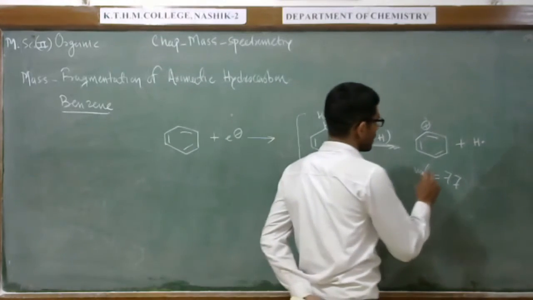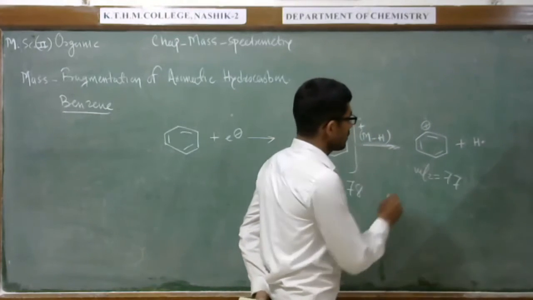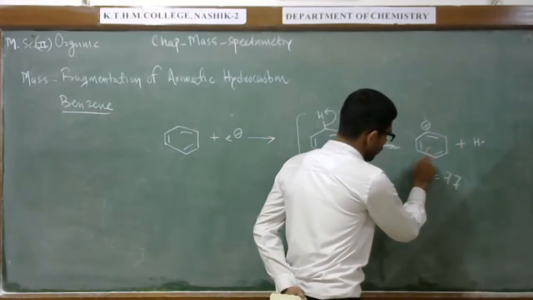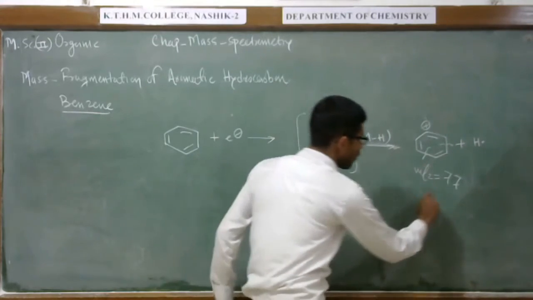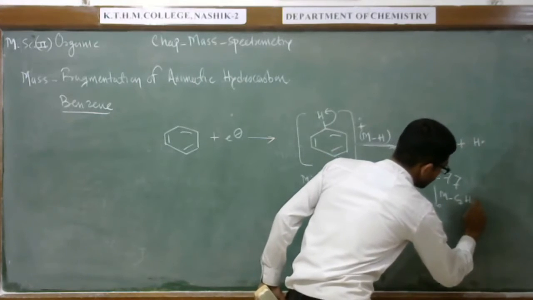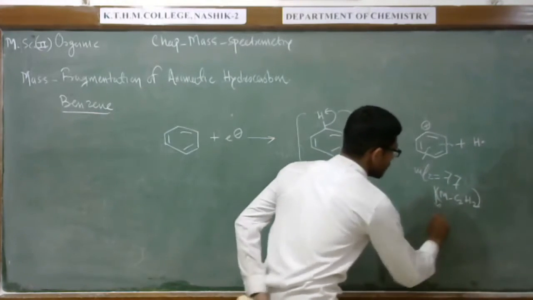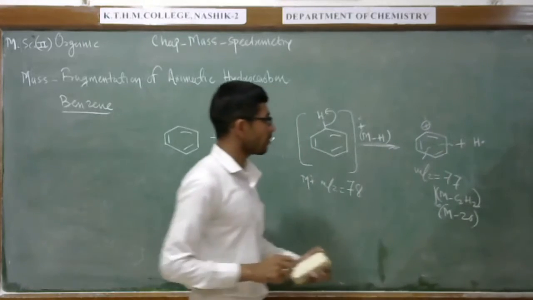Also after the 77 peak we can show the loss of acetylene like this. Loss of acetylene means loss of M minus C2H2, M minus C2H2 means M minus 26. This much we have to lose here.